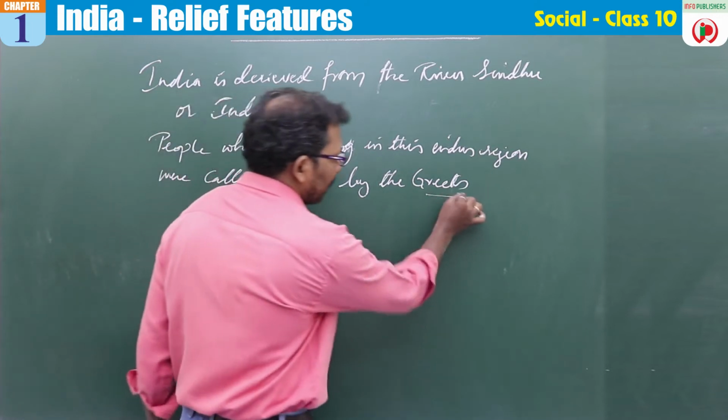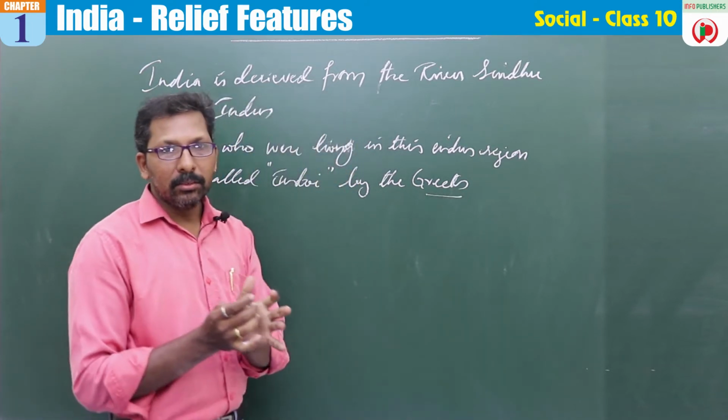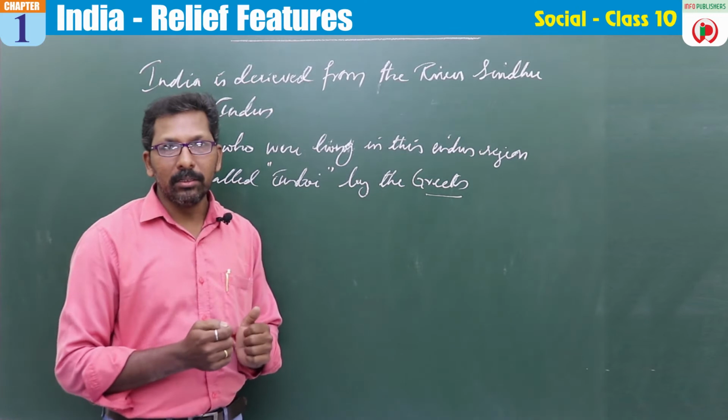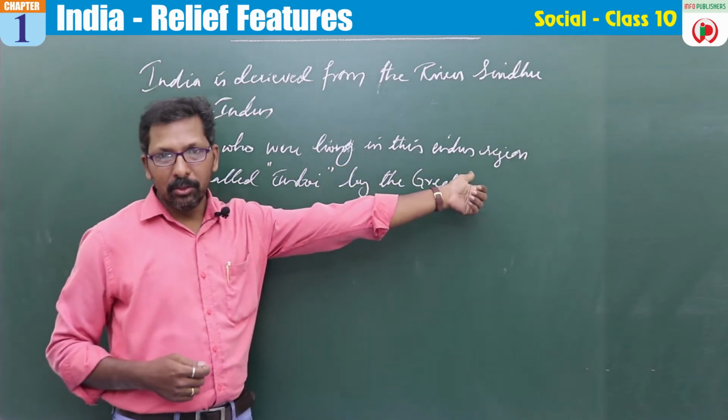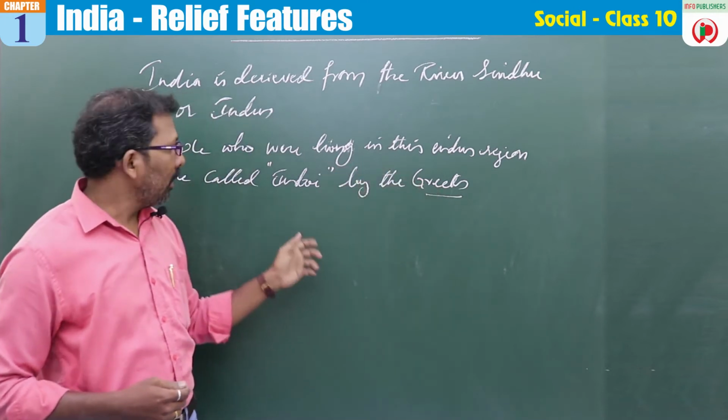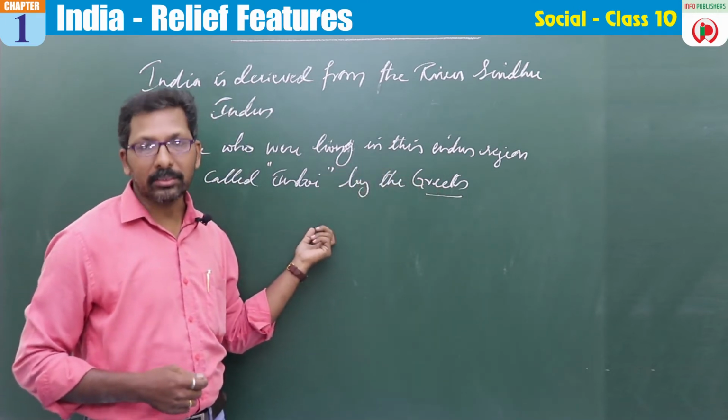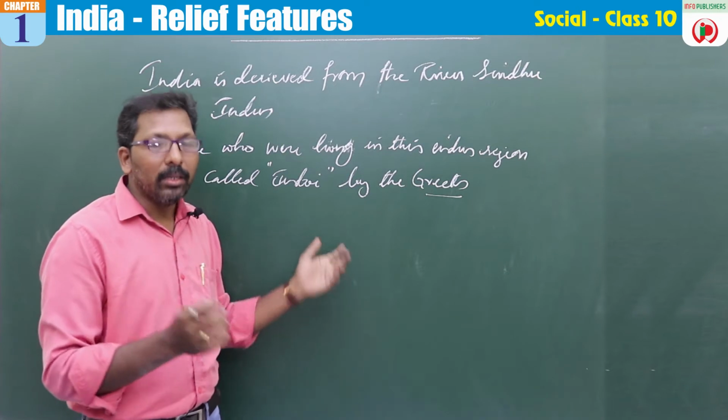Now who are these Greeks? These Greeks used to trade with the people who were living in the Indus region, so they started calling these people Indoi.